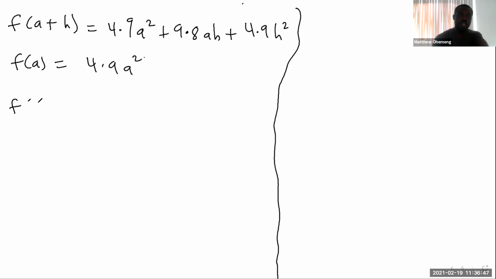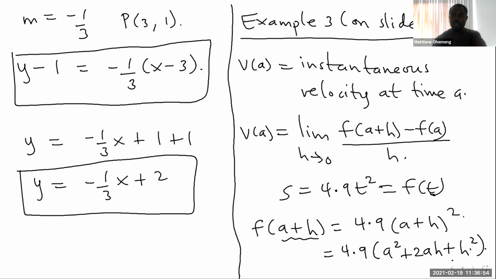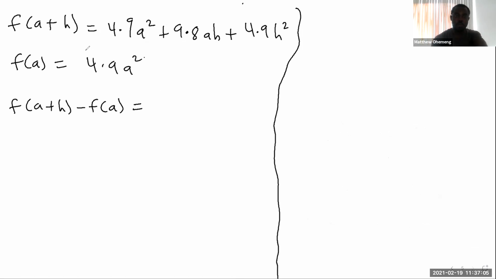So that means your f of a plus h minus f of a. I'm just trying to make my life easier. I don't want to write a very long factor when I'm using the formula on the top. So I'm just doing the top here, f of a plus h minus f of a. When I'm done, I'll put everything together, right? So this one is just going to be the top one minus the bottom, right? So the 4.9 a squared, these two will cancel out, right? And then what will be left is what? 9.8ah plus 4.9 h squared, right?